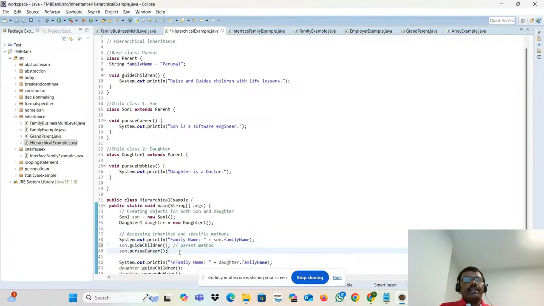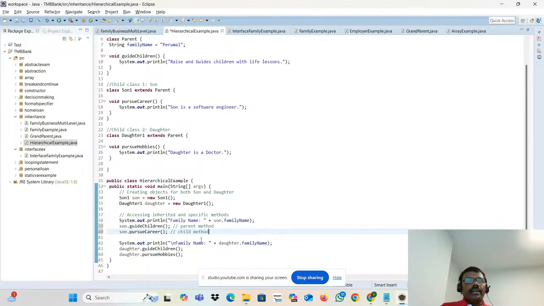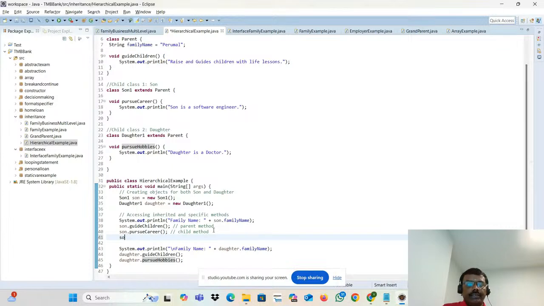What about this pursue carrier? It's a child method. So they can access, right? They have full access. Son can access. This is their own method. This is a parent method. What about this one? Can you access this pursue hobby? Will they access? Try that. Will it work? It won't work. They cannot access this one. Why? There is no relationship. It is not possible.